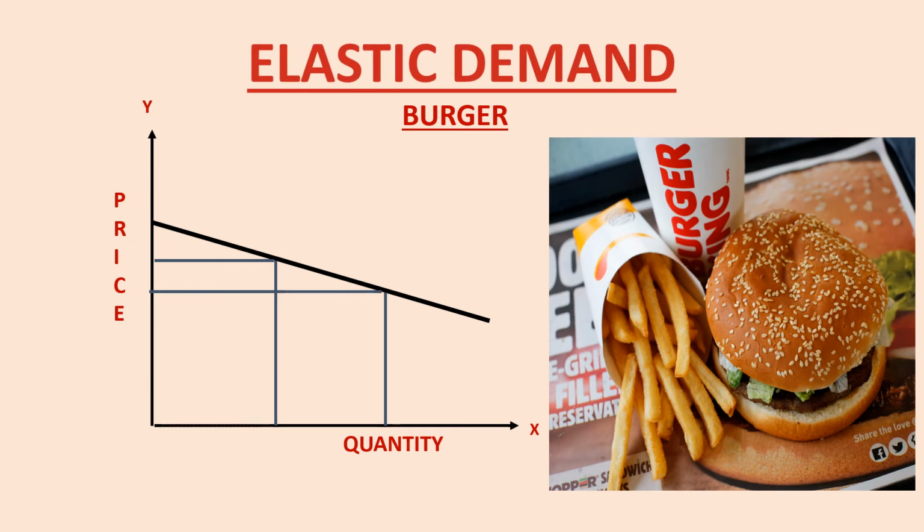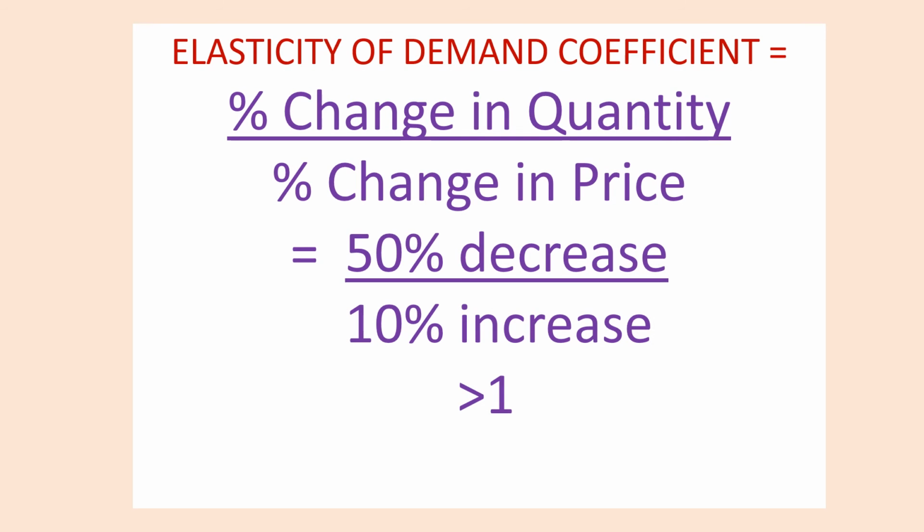What is elastic demand? That means the quantity is sensitive to change in price. So here when the price goes up, the quantity decreases a whole lot, and when the price goes down, the quantity increases a whole lot. So when the demand is elastic, it means that these products have many substitutes, or these are luxuries, or they have an elasticity coefficient greater than 1. It's an example of a big change in quantity as a result of a small change in price. It is elastic demand. The elasticity of demand coefficient value of elastic demand is more than 1.